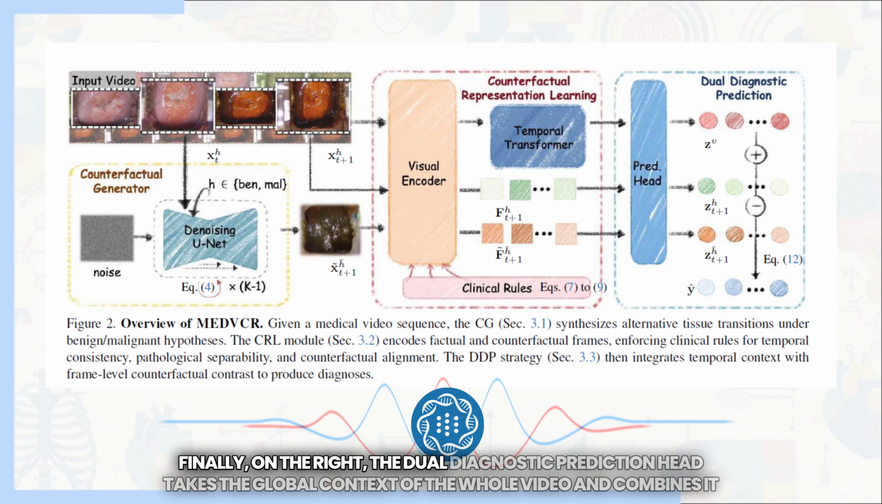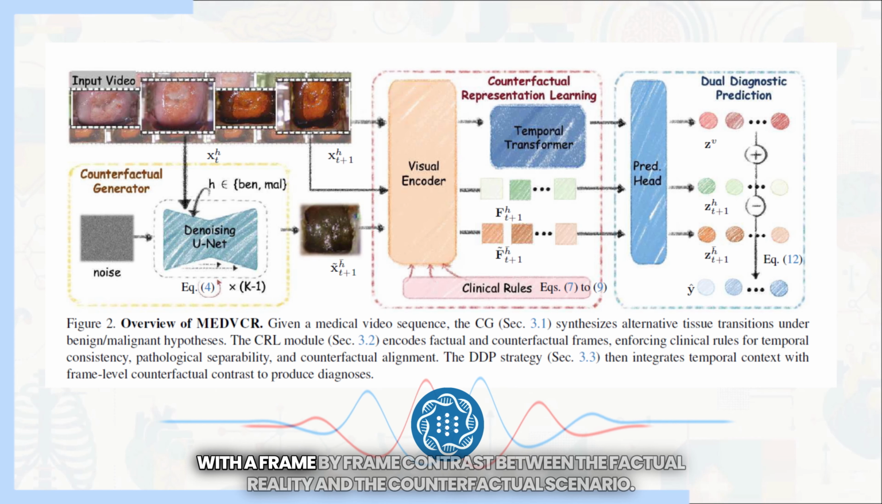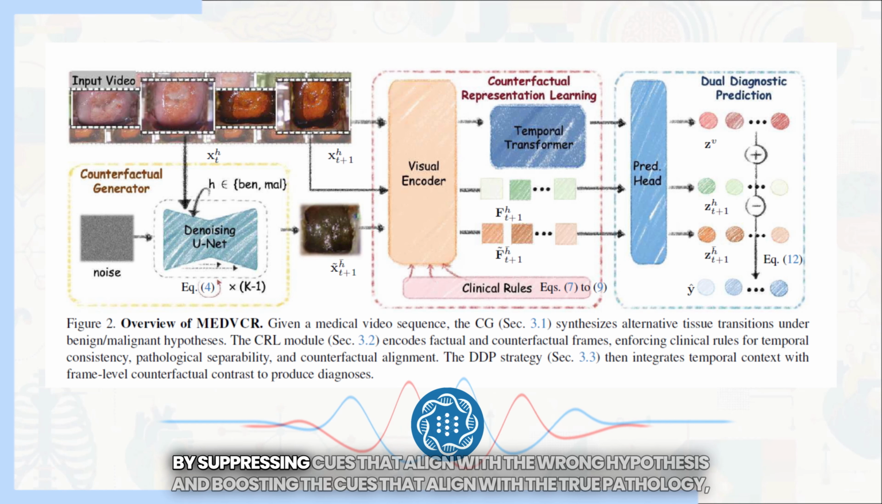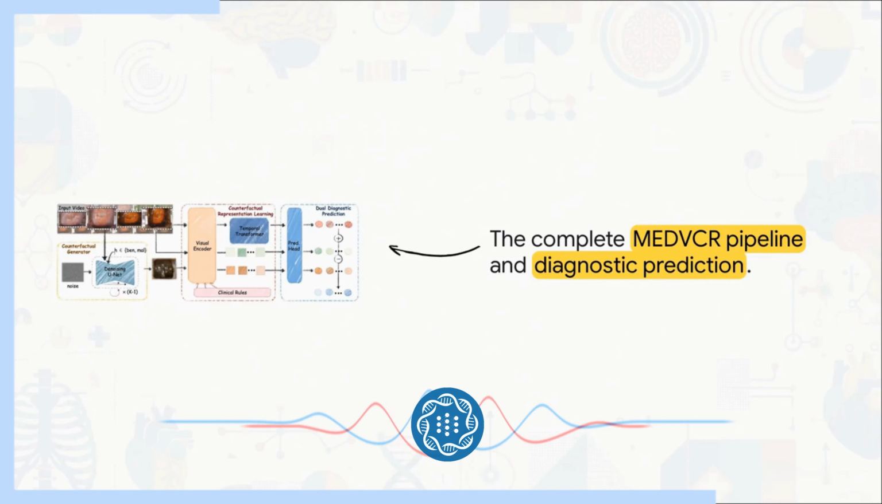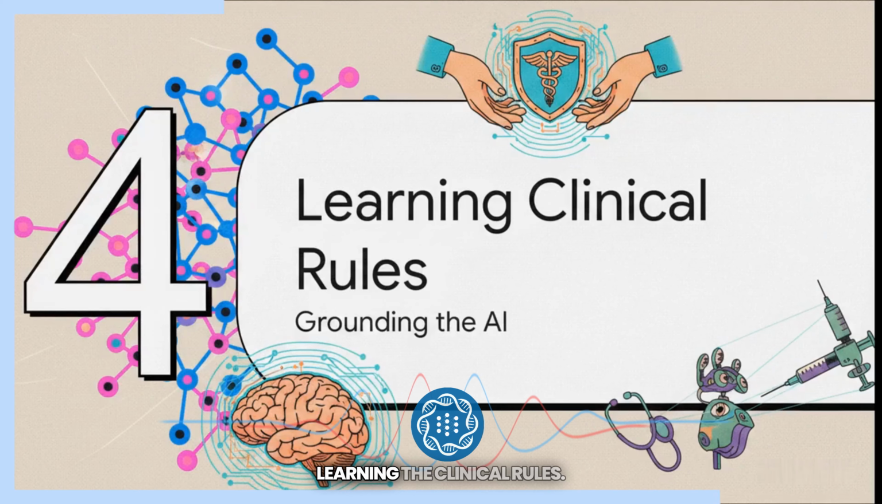Finally, on the right, the dual diagnostic prediction head takes the global context of the whole video and combines it with a frame-by-frame contrast between the factual reality and the counterfactual scenario. By suppressing cues that align with the wrong hypothesis and boosting the cues that align with the true pathology, it outputs highly reliable diagnostic probabilities. It's pretty brilliant.